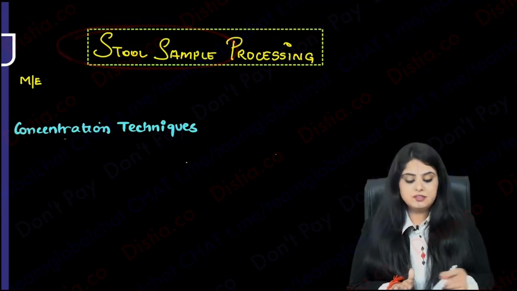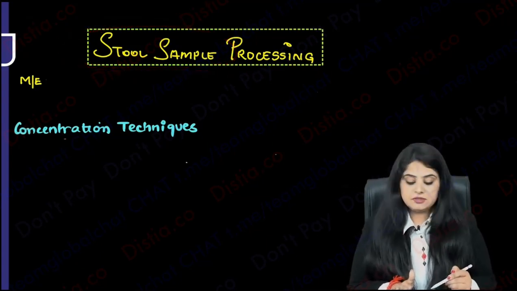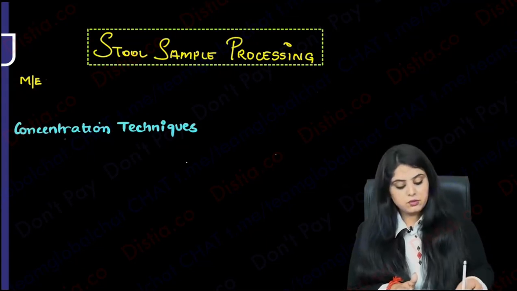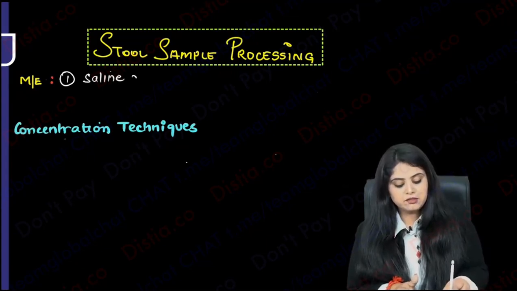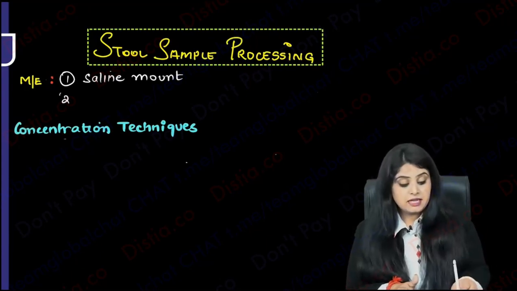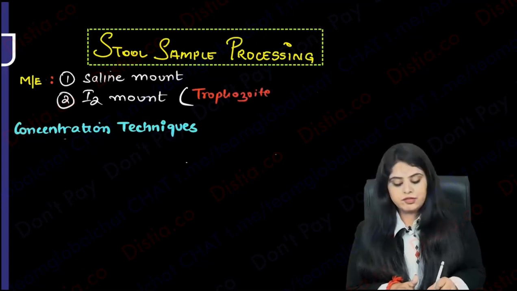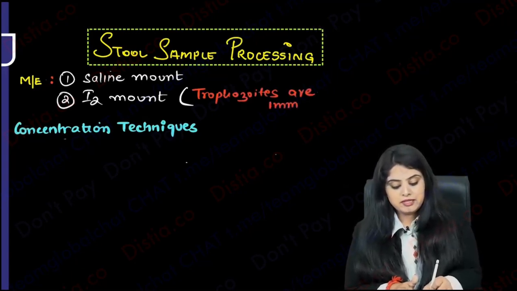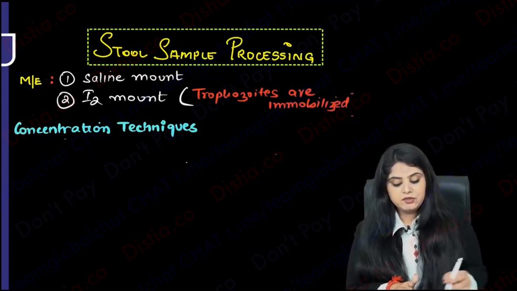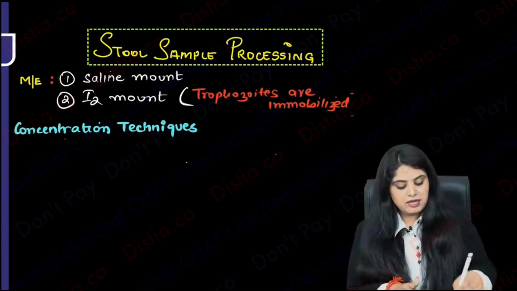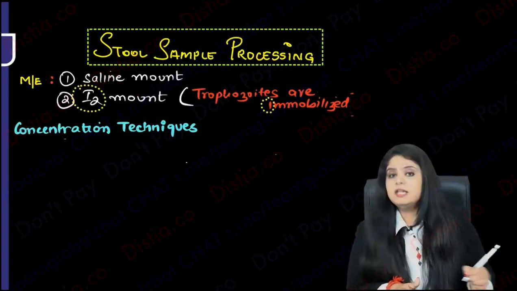Under these stool samples, please note that the first thing is that you will do a microscopy. What will you do in microscopy? The first thing you will be doing is the very simple saline mount. You will mix the stool sample with normal saline and look at it under the microscope. Another thing you will be doing is an iodine mount. What happens in an iodine mount? The trophozoites are mobile, and you will see all the motility and moving around in the saline mount. As soon as you put iodine, they are going to be immobilized. So remember, in iodine, they are going to be immobilized.